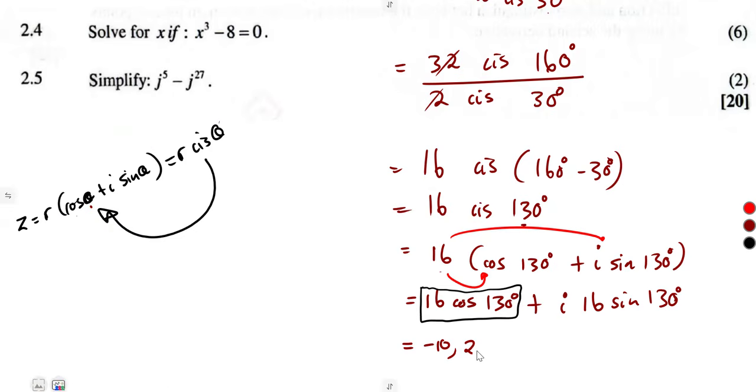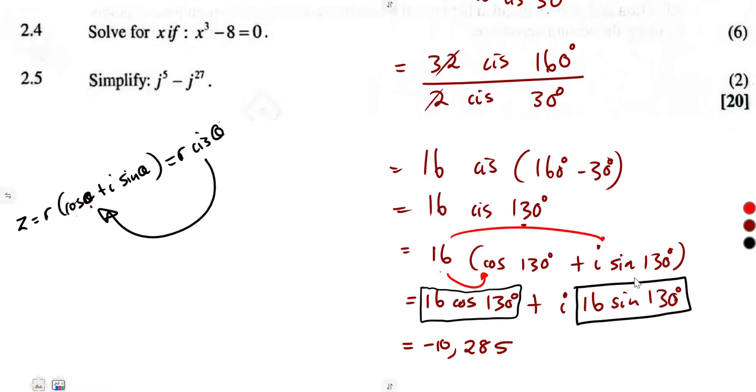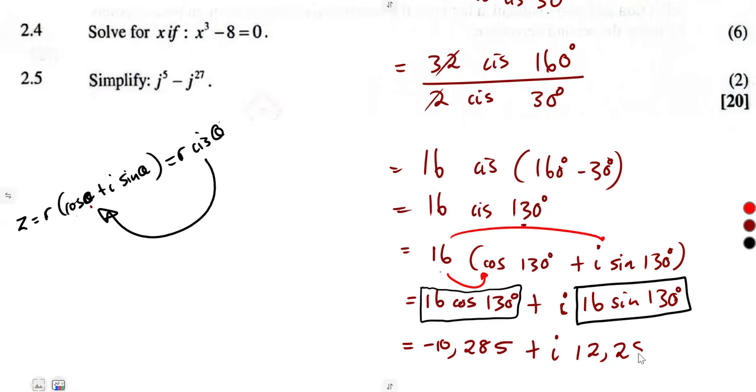Then for the part with i, you simplify 16 sine 130, and that gives us 12.257. That's positive, so it's positive i there, 12.257. Just like that. This is rectangular form.